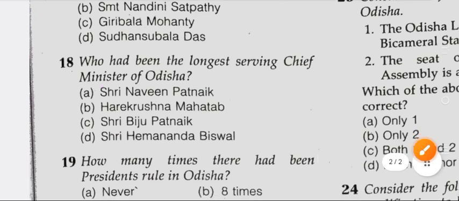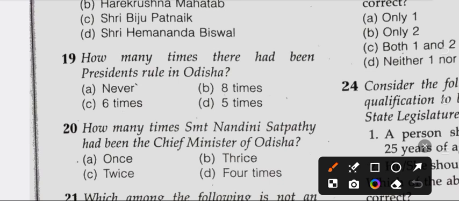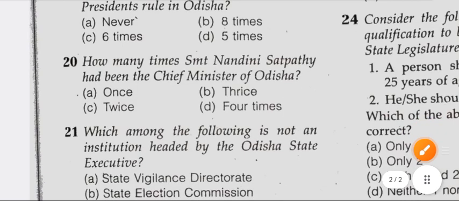Question number 19. How many times there had been president's rule in Odisha? Option A never, Option B 8 times, Option C 6 times, Option number D 5 times. So right answer is option number C 6 times. Question number 20. How many times Srimati Nandini Satpathy had been the Chief Minister of Odisha? Option A once, Option B thrice, Option C twice, Option D 4 times. So right answer of question number 20 will be option number C twice.